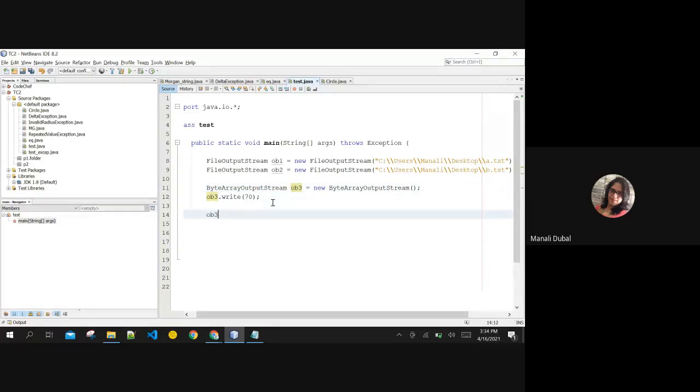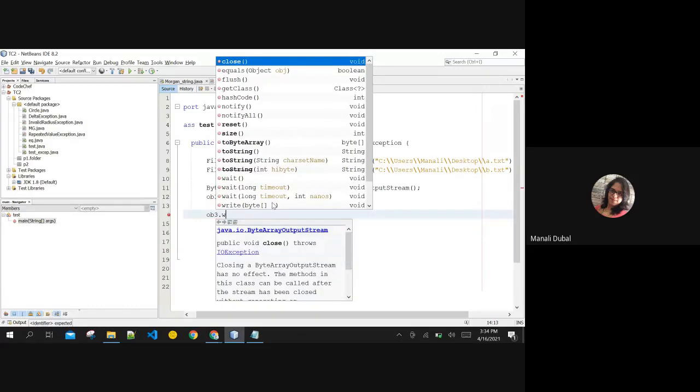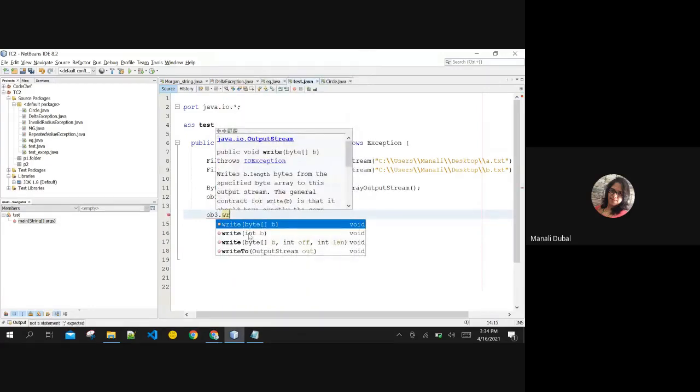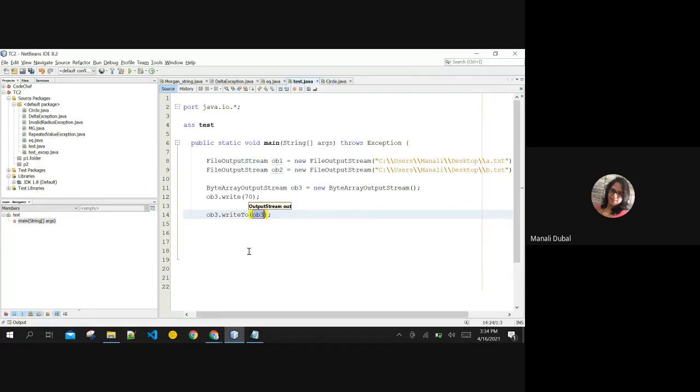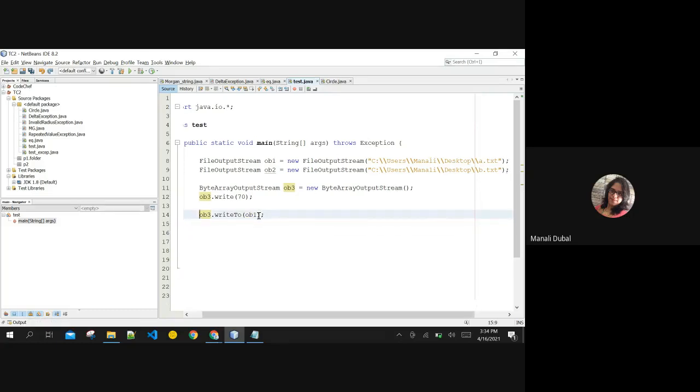Here there is one more method. For writing we had only 3 methods in all the output stream classes. Here we have an additional method, writeTo, which gives us the flexibility of where we want to write this content. I want to write this specific content, that is 70, to which output stream objects? I want to write 70 to OB1, and I also want to write 70 to OB2.